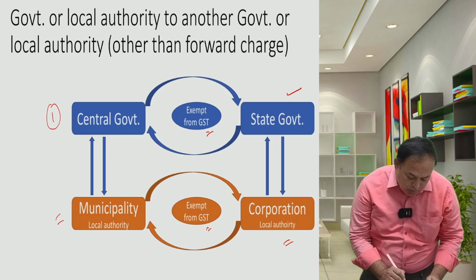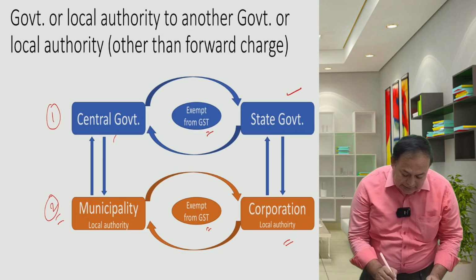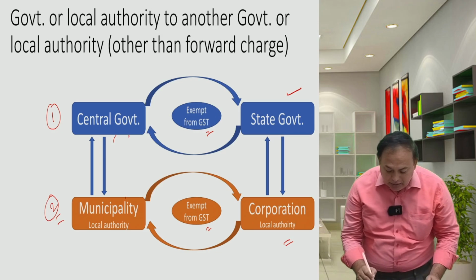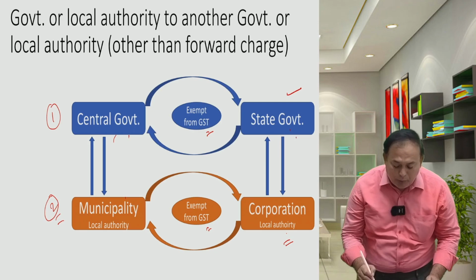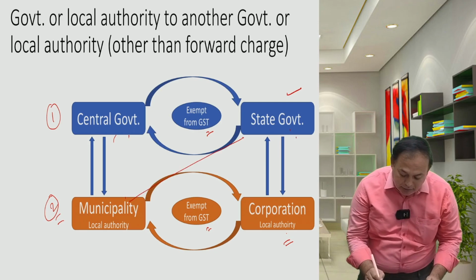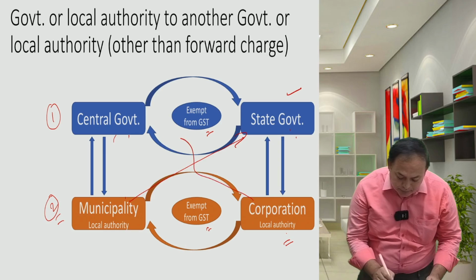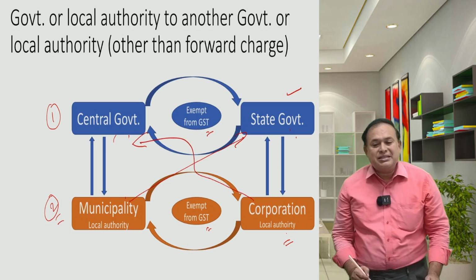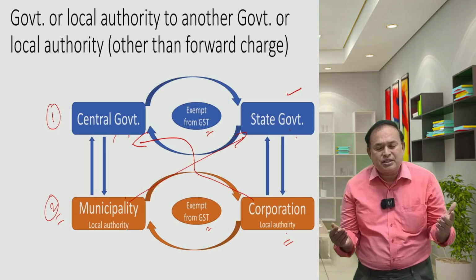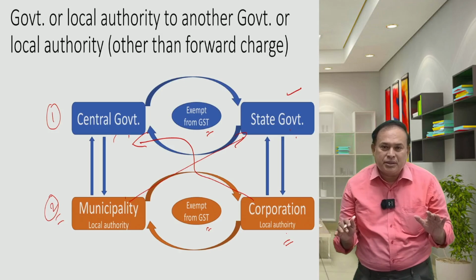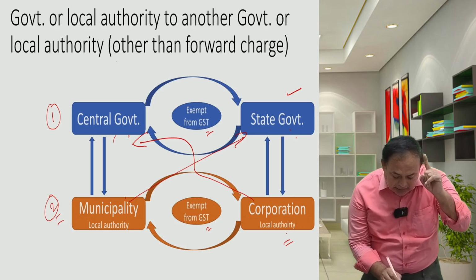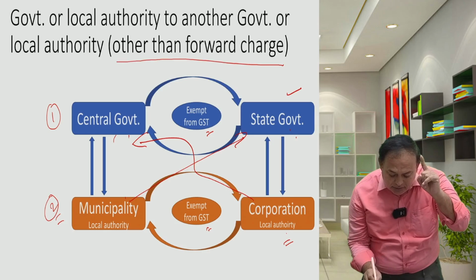Or municipality to central government, exempted. Central government to municipality, exempted. Corporation to state government, or municipality to state government, state corporation to central government, as the case may be, is exempted. But it should be a supply other than forward charge.